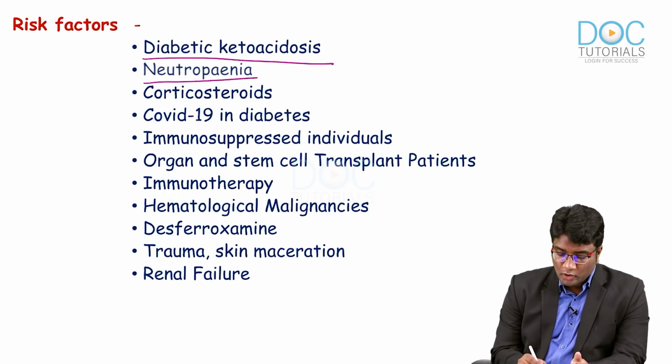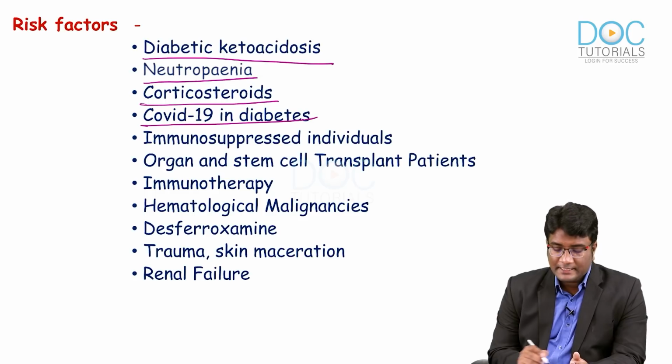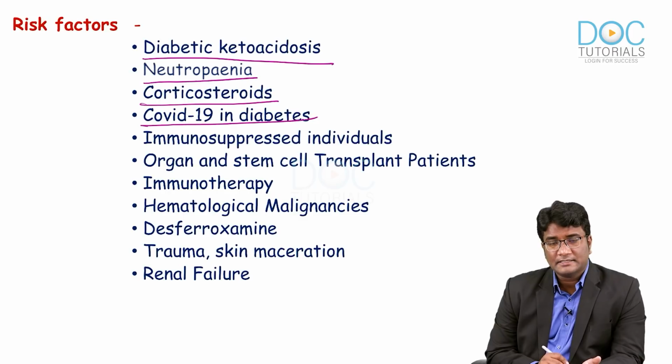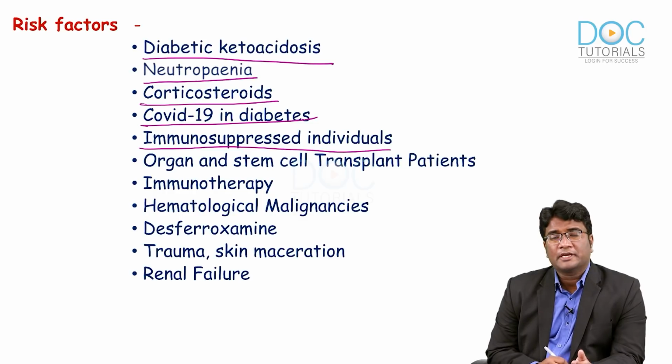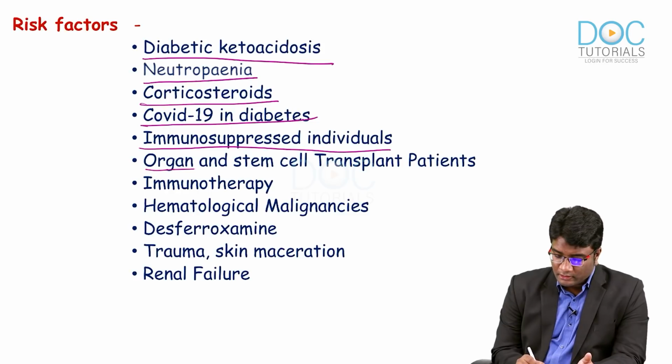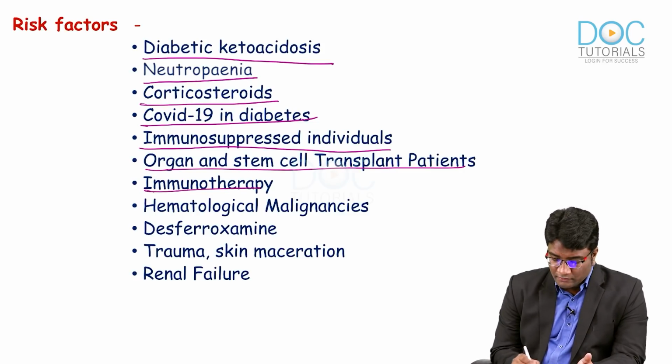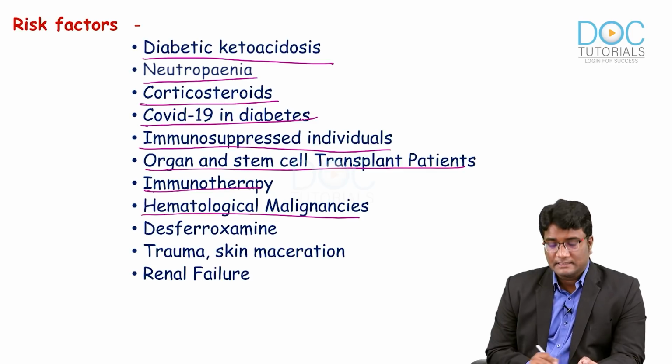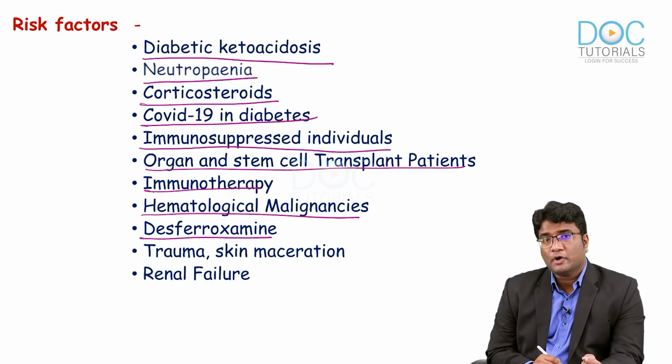Underlying neutropenia, corticosteroid overuse, COVID-19 in diabetes, right? So, especially COVID-19 and diabetes, there will be worsening of the diabetes. There will also be excess steroid use in these individuals, worsening the sugar levels, okay? So, COVID-19 and diabetes is an important risk factor that we are seeing. Immunosuppressed individuals, people on chemotherapy, people on immunotherapies, people who have had organ transplantation, solid organ and stem cell transplantations, patients with any hematological malignancies, iron therapies, iron chelating agents like desferoxamine in patients with hemochromatosis, where you have this excess iron overload. All of these are important risk factors.